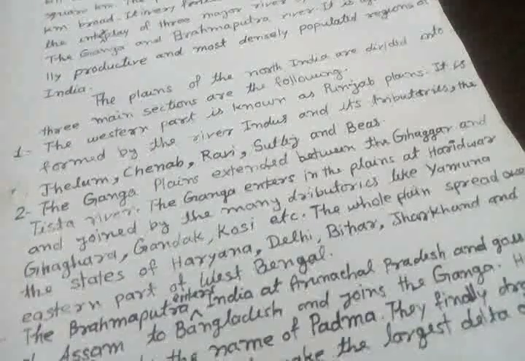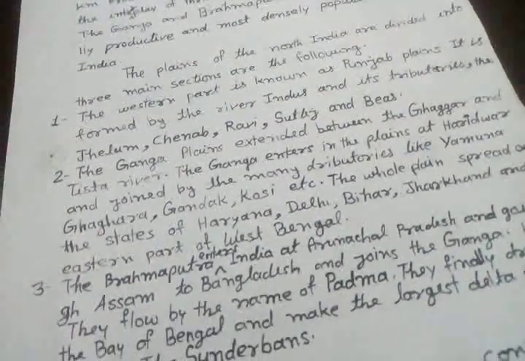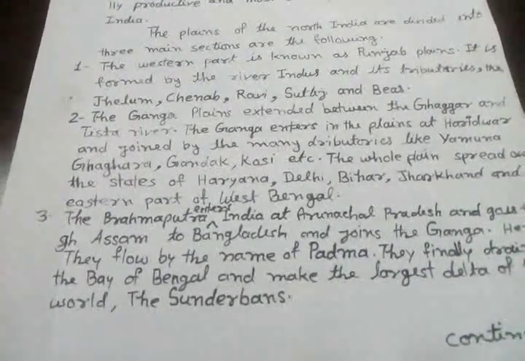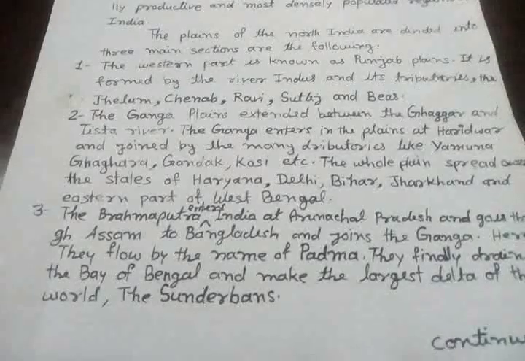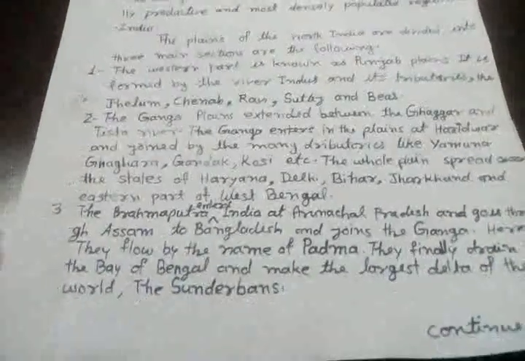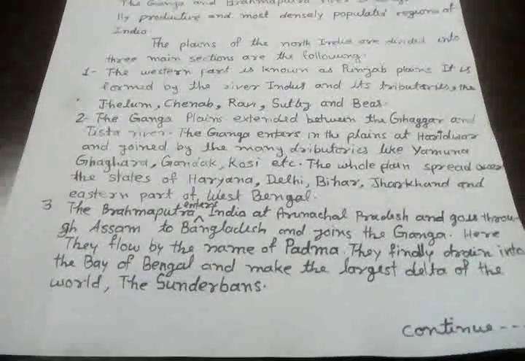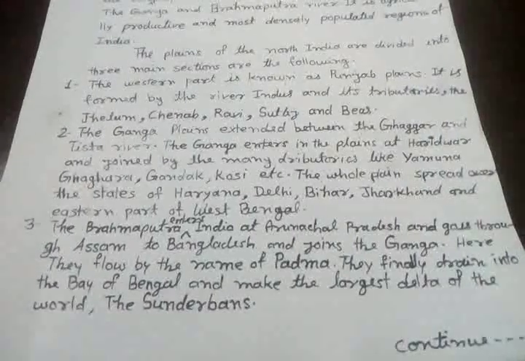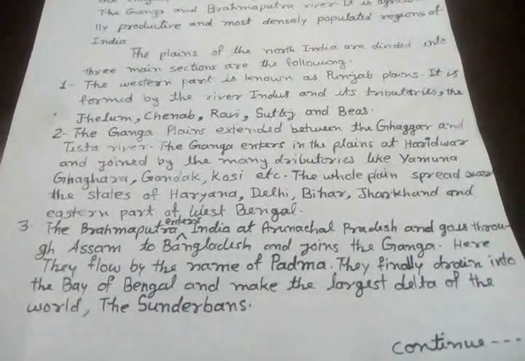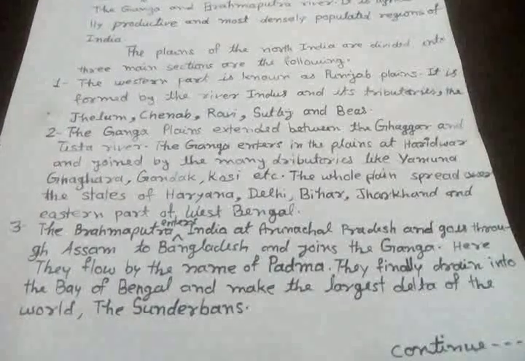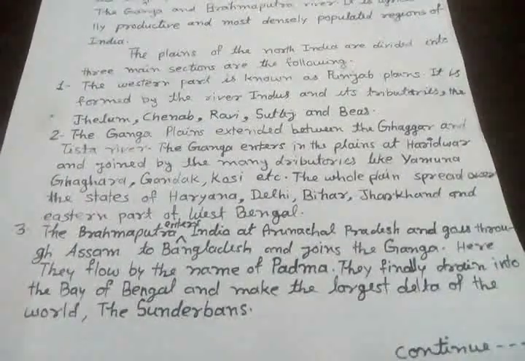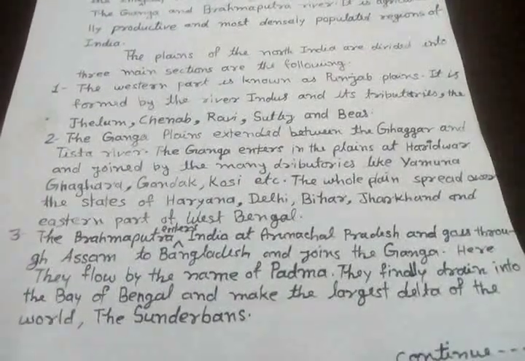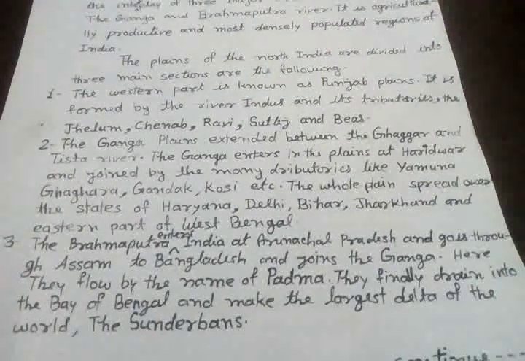Next, third, the Brahmaputra enters India at Arunachal Pradesh. Before entering Arunachal Pradesh, this river is known as the Dhiang river, and after long distances joins the Ganga in Bangladesh. It comes through Assam, after that reaches Bangladesh and joins with the Ganga.